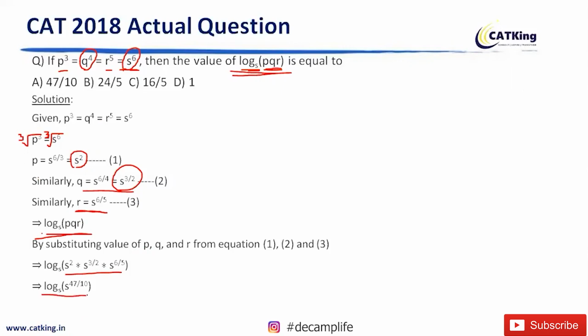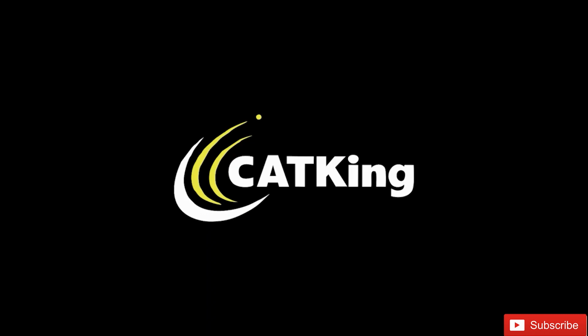which becomes log of s raised by 47 divided by 10. So the answer comes out to be 47 divided by 10 into log s base s, which would be 1. So option A is the correct answer. All right.